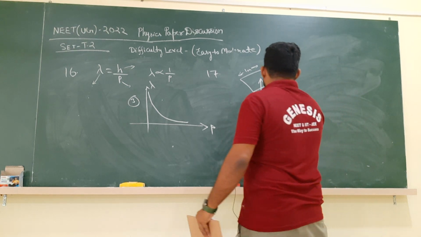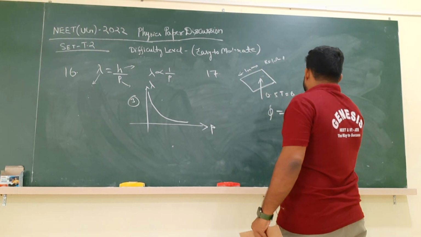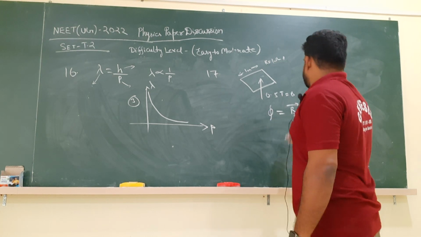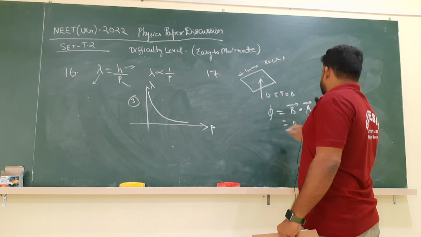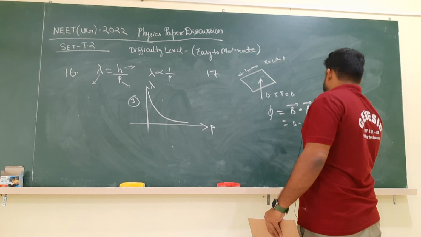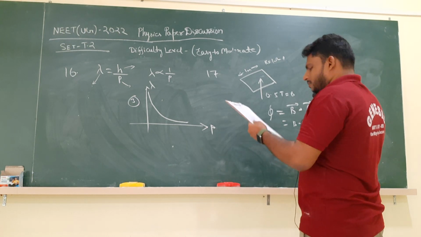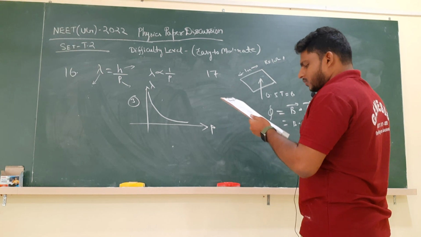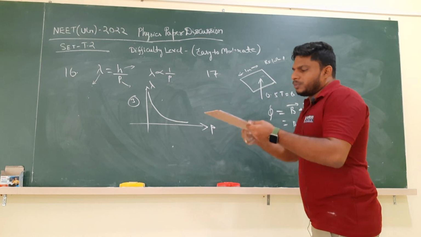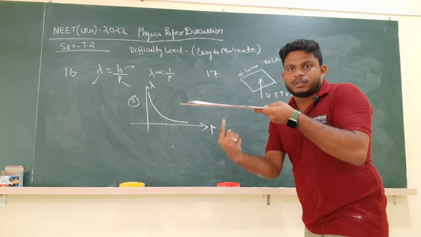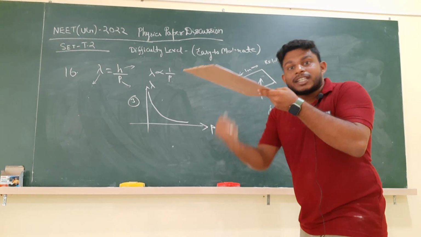What is magnetic flux? Magnetic flux is nothing but B bar dot A bar. That is the magnitude of the field times the magnitude of the area times the cosine of the angle between them: B A cos phi. Now, for this square loop, B is perpendicular to it, and its area vector is also perpendicular to it.